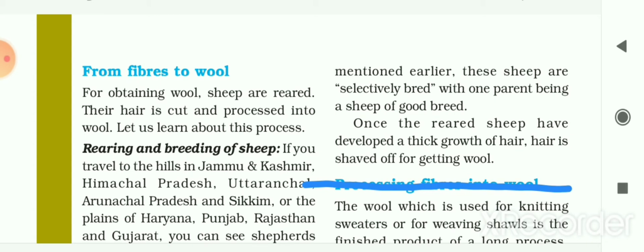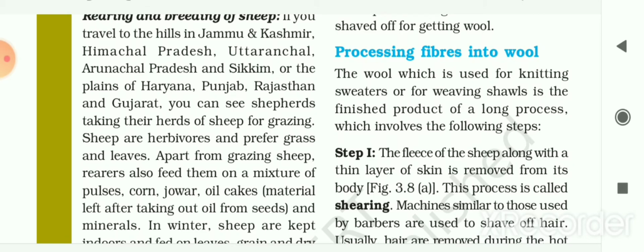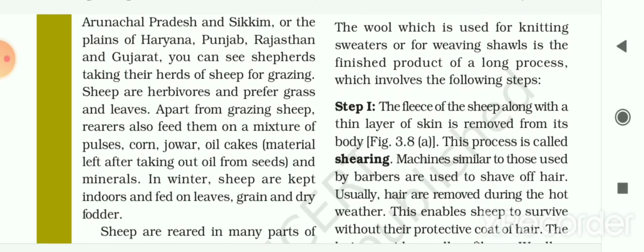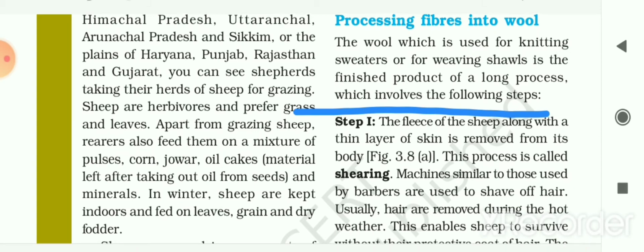Once the reared sheep have developed a thick growth of hair, it is shaved off for getting wool. So the process is given to you, processing fibers into wool. The wool which is used for knitting sweaters or for weaving shawls is the finished product of a long process which involves the following steps. So now let me see those steps.